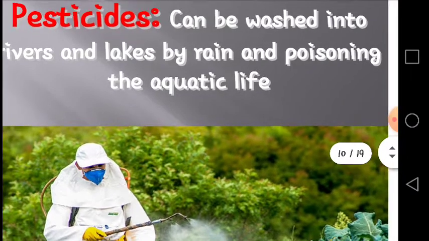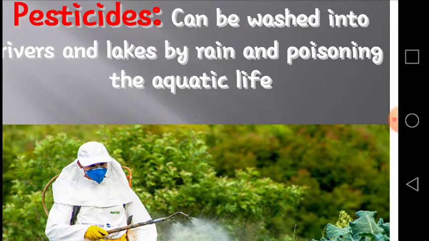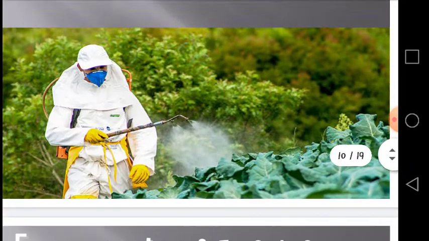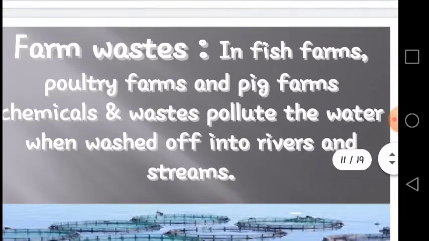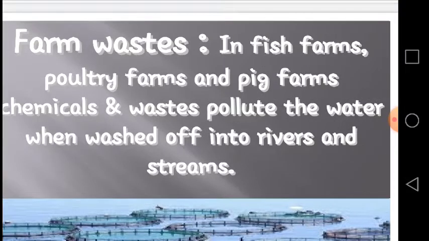So we have to reduce the use of pesticides for reducing the water pollution. Farm wastes are another big threat for the aquatic life. In fish farms,